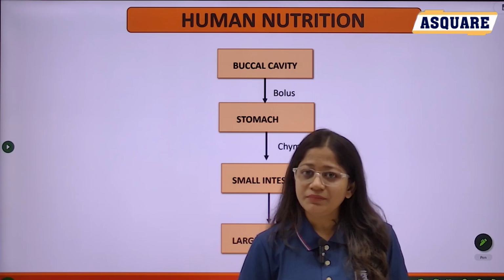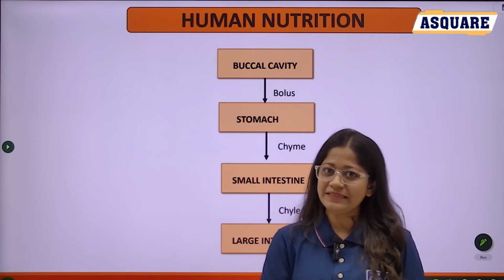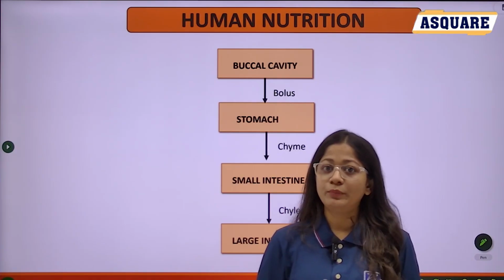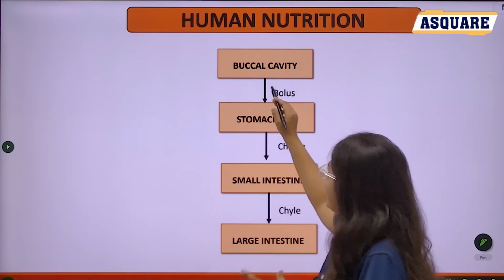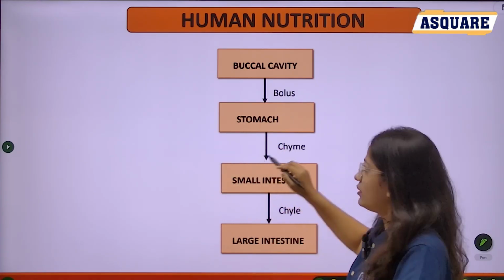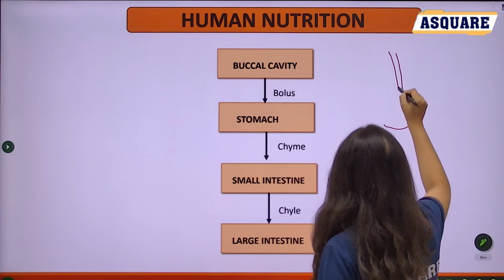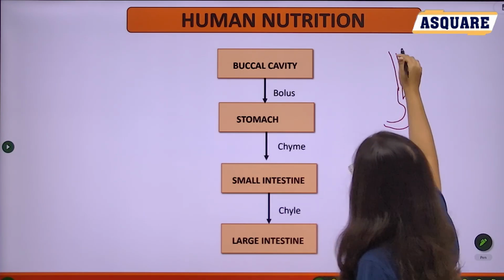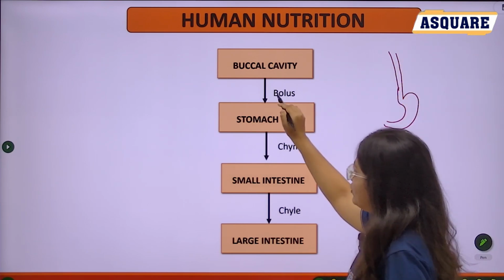And in the rectum, the undigested food is temporarily stored. Then see what we call bolus and chyme. Bolus means when your food is passed from the buccal cavity into the stomach. From buccal cavity to stomach, we call it bolus.